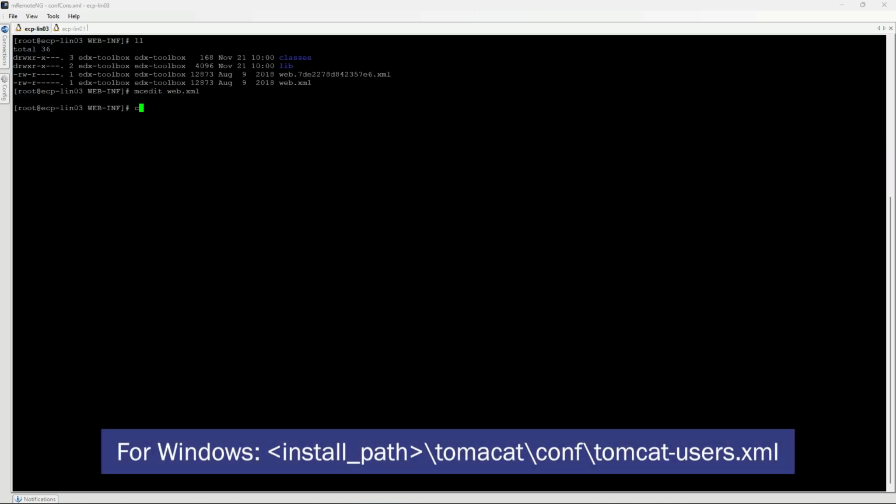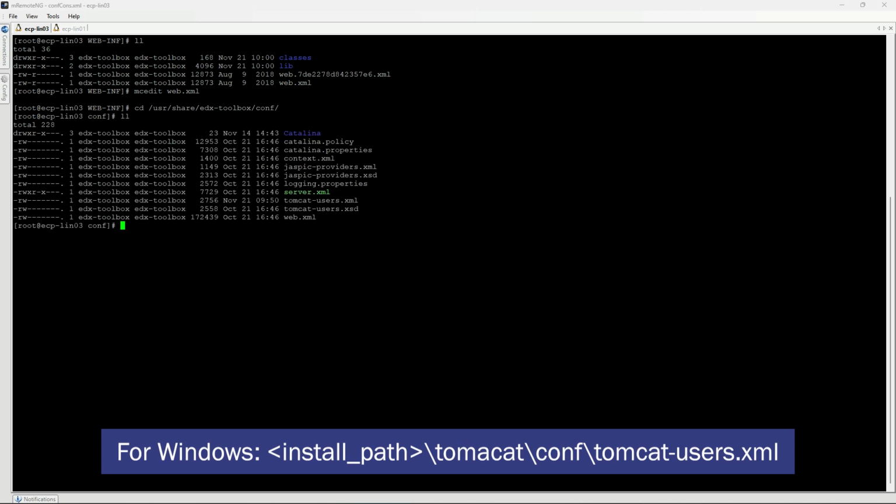Credentials for Hawtio web are located in the /usr/share/edx-toolbox/conf/tomcat-users.xml file, and they need to be changed.